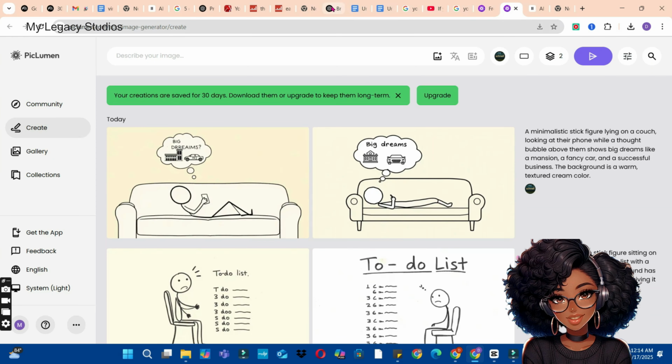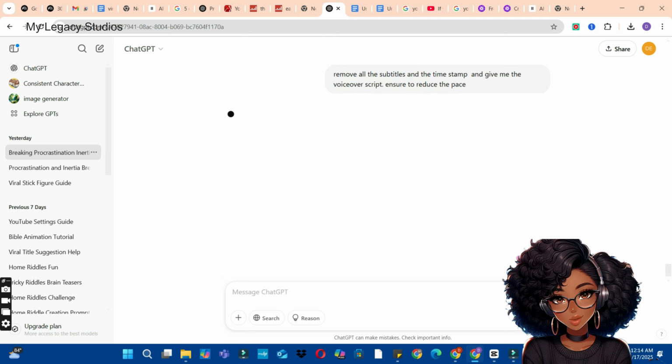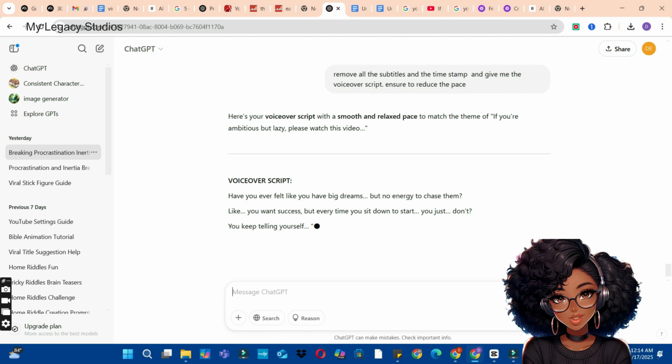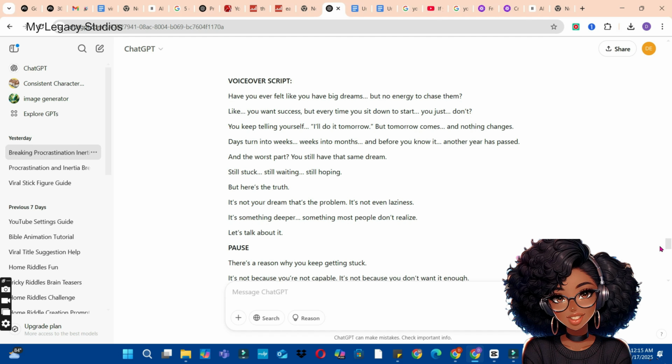To do this, let's go back to ChatGPT and ask ChatGPT to remove all the subtitles and the timestamp on the script, and also to ensure to reduce the pace. Now click on the command button and wait for ChatGPT to remove all the timestamp and also the subtitles on the video. Now copy your voiceover script one after the other and start generating your voiceover.